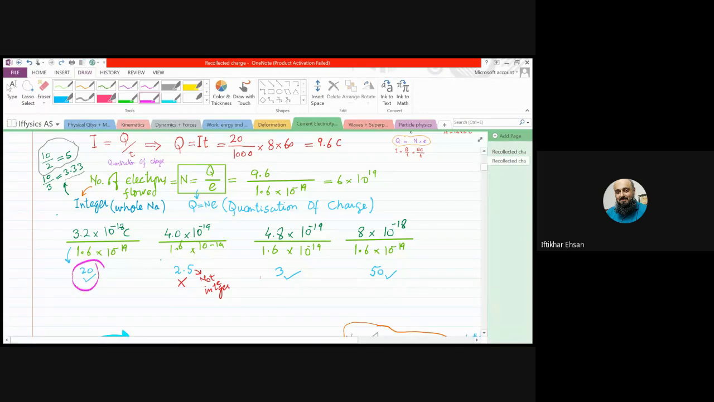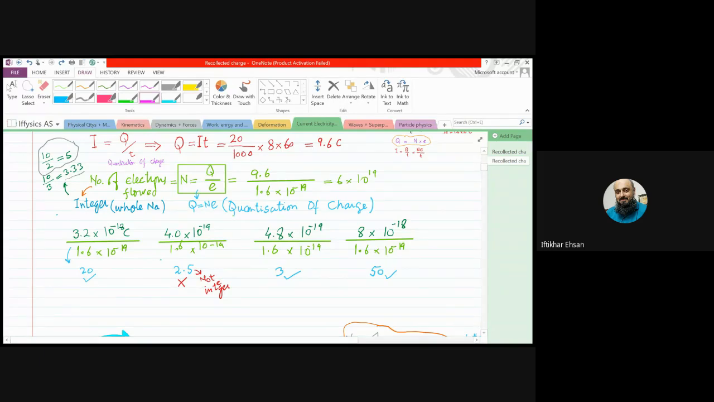This one, this one, and this one. Means these charges are possible, which can be stored on any object. But when the answer is not a whole number, this means this charge is never possible to be stored on any object. Only charges are stored on any object when it loses or gains a number of electrons.